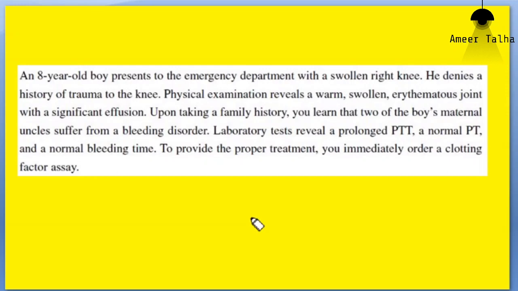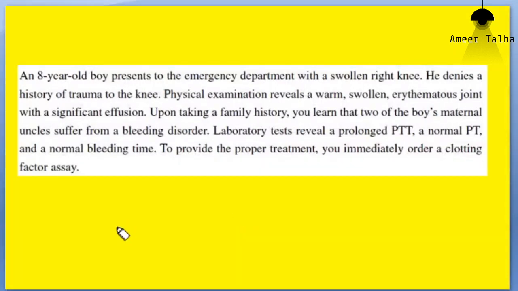Again, you will learn how to perform clotting time in your practical sessions. The normal clotting time is around 6 to 10 minutes or 6 to 9 minutes. So these are two frequently used lab tests, bleeding time and clotting time.